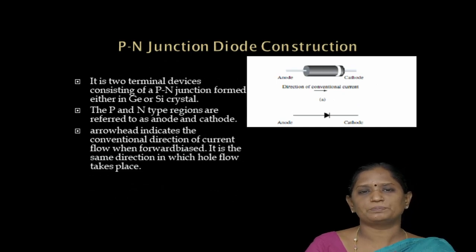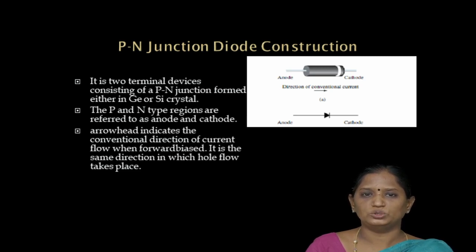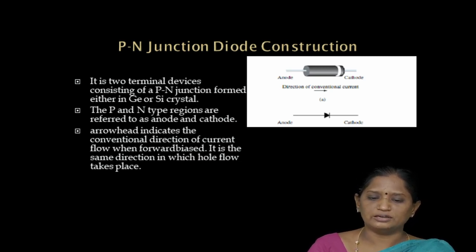Then by using the p-type semiconductor and the n-type semiconductor, we can make a diode, that is the p-n junction diode. So what is a p-n junction diode? That is, p-type material is joined to n-type material. That process is called doping. What does doping mean? The joining of p-type material to n-type material to increase the conductivity of the semiconductor. Here we can join the two materials using germanium or silicon crystals. The p-type material is referred to as the anode and the n-type material is referred to as the cathode.